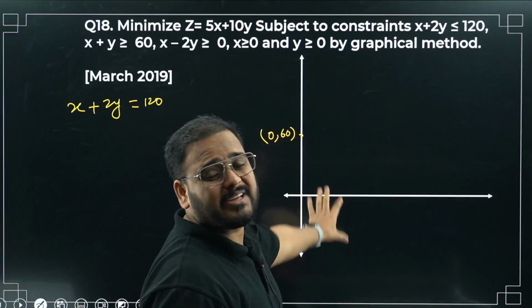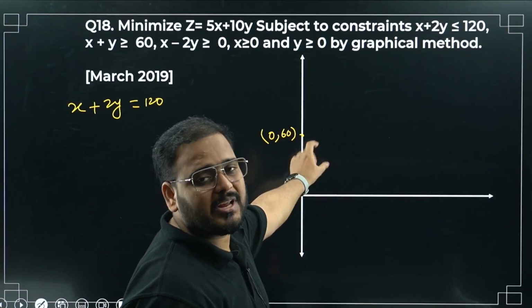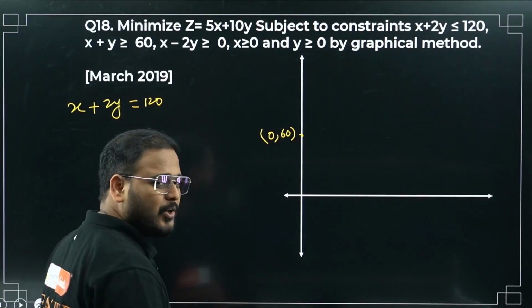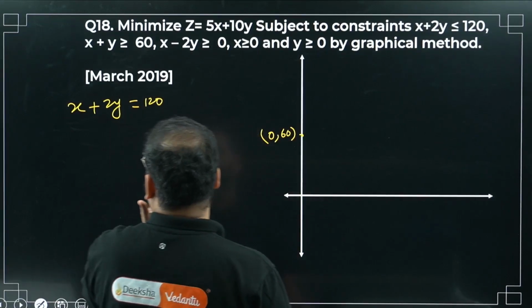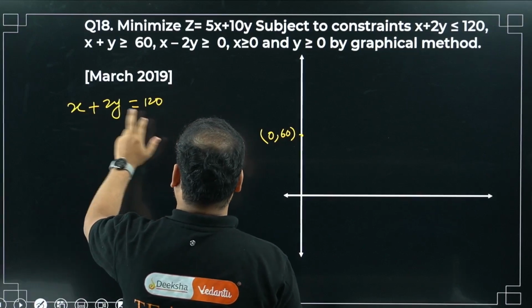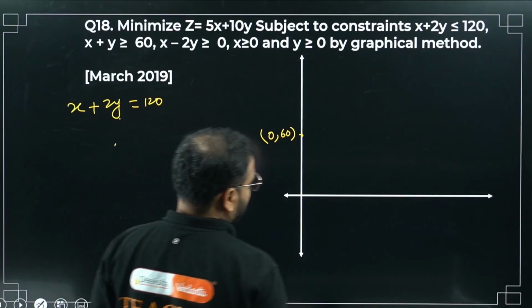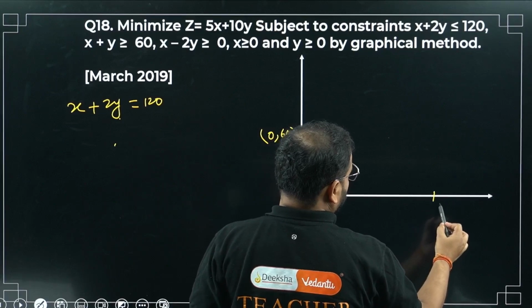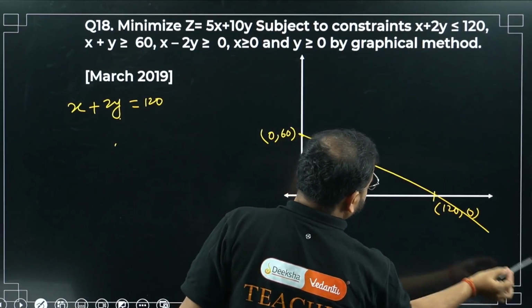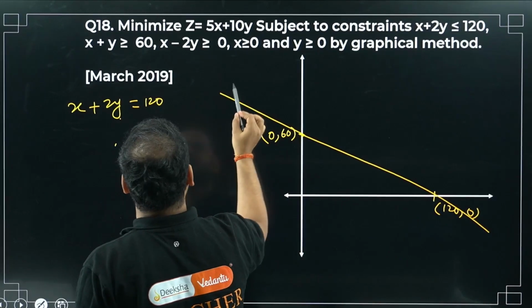In this case you have to take a good scale, because 60 is coming, so take 1 centimeter as 10, something like that. Or 20 also you can take, your choice. Now, take y 0, x is 120, over here. Y 0, x is 120. Join this line.